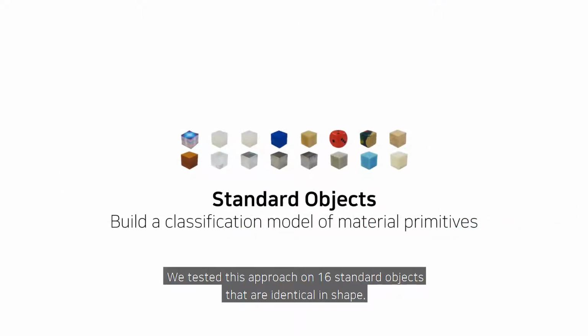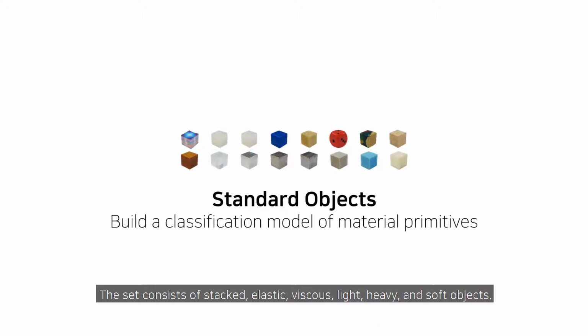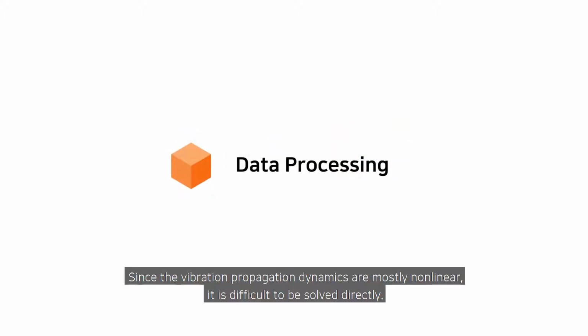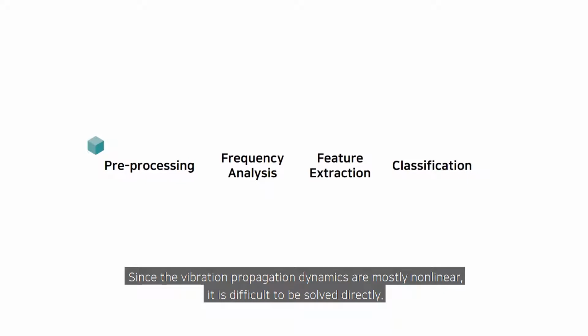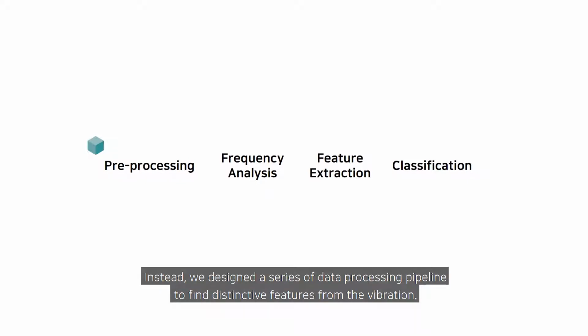We tested this approach on 16 standard objects that are identical in shape. The set consists of stacked, elastic, viscous, light, heavy, and soft objects. Since the vibration propagation dynamics are mostly non-linear, it is difficult to solve directly. Instead, we designed a series of data processing pipeline to find distinctive features from the vibration.